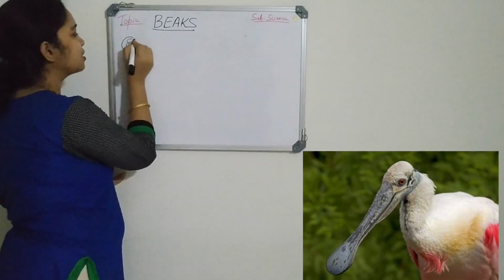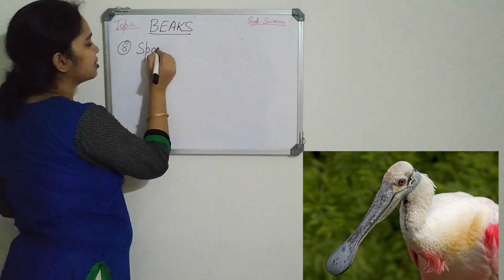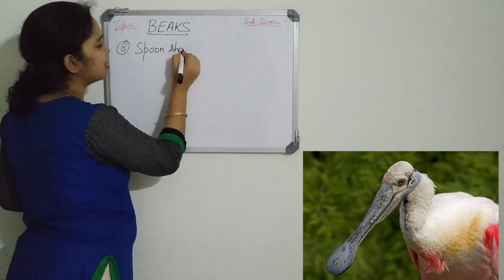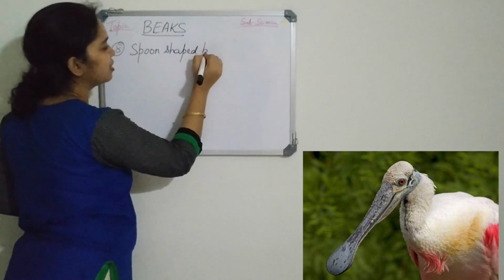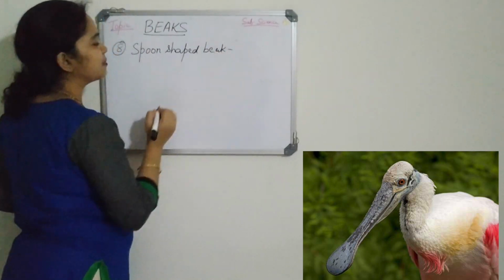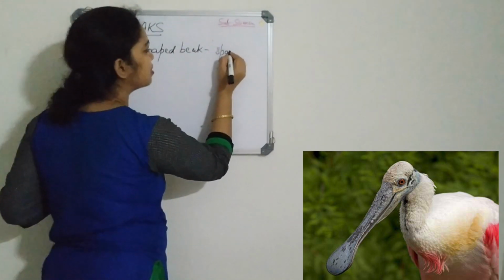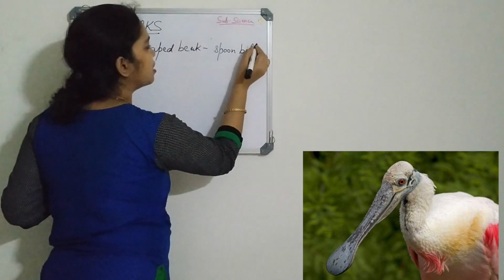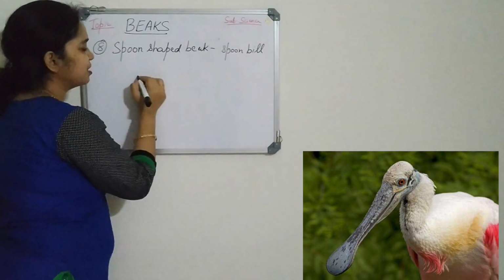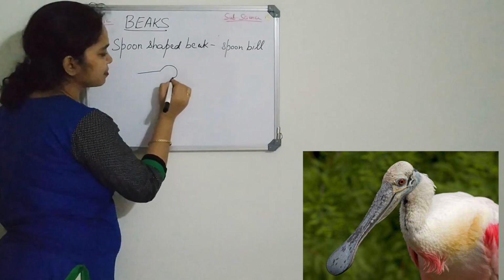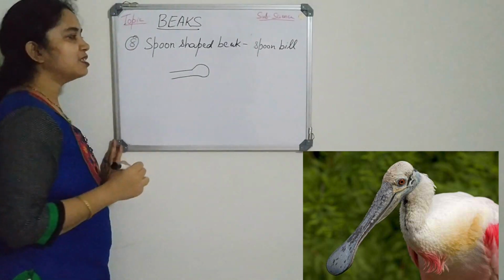The eighth beak is the spoon-shaped beak. This type of beak is found in a bird called the spoonbill. The bird's beak is just like a spoon. These are wading birds.